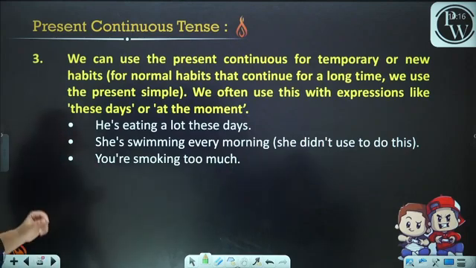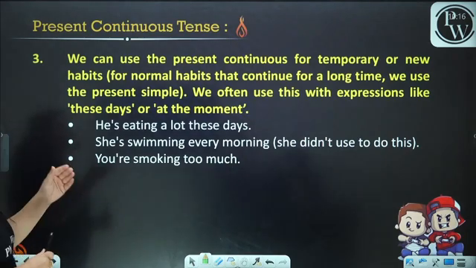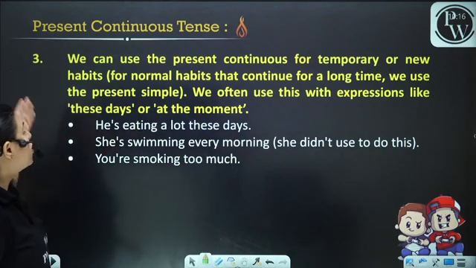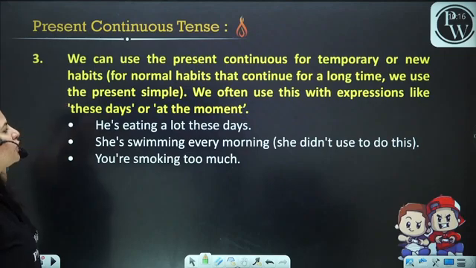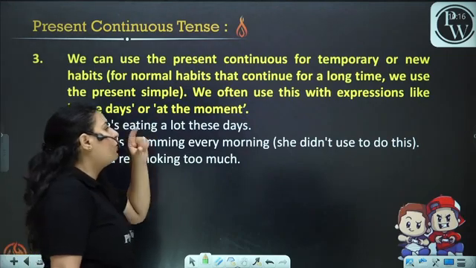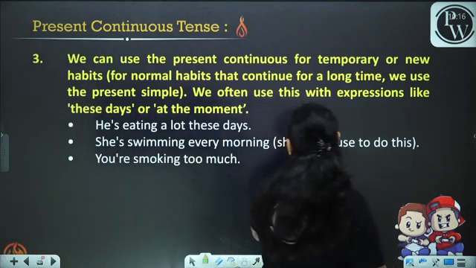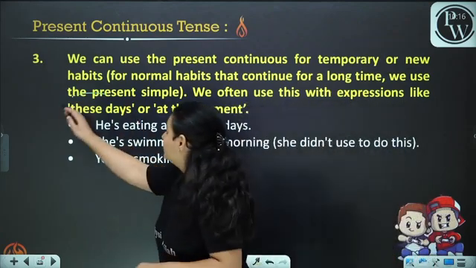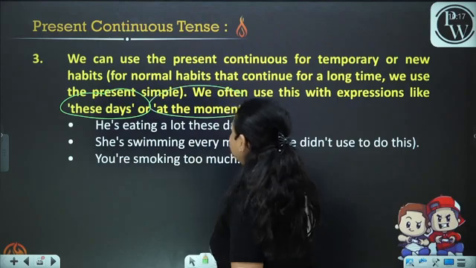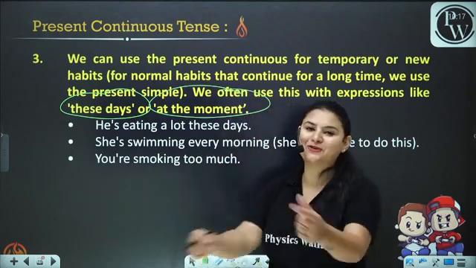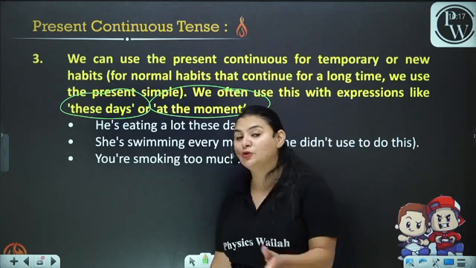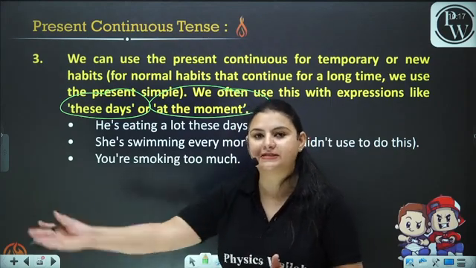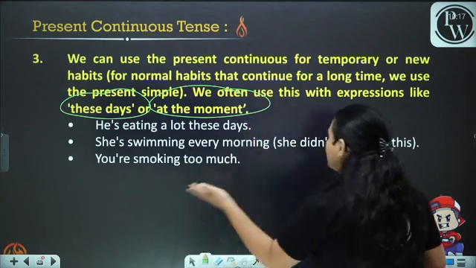Now, we can use the present continuous for temporary or new habits, the new habits that you have formed recently. For normal habits that continue for a long time, we use the present simple. We often use this with expressions like these days or at the moment. Okay, in that case also we use the present continuous form. Now, you may not be doing it right now, but this is what you're usually doing these days. This is what you're usually doing at the moment.